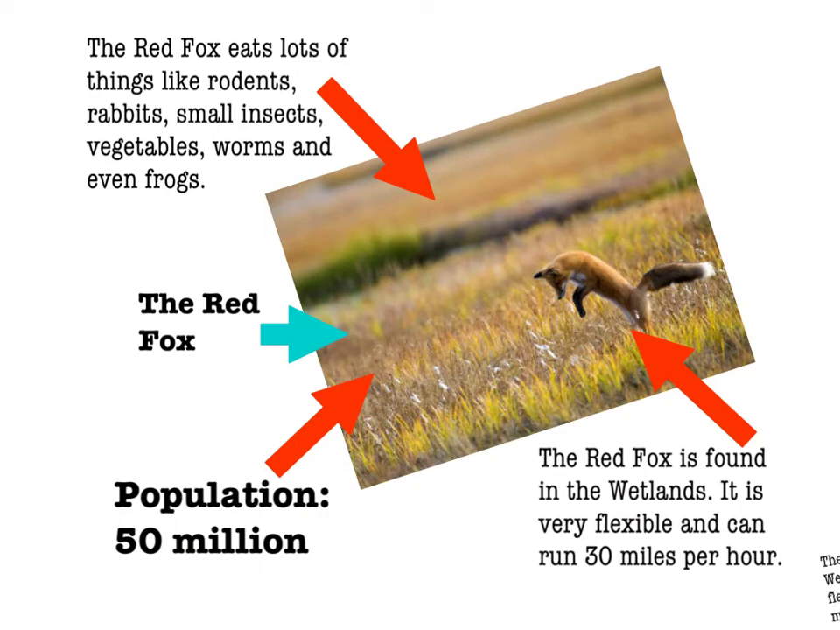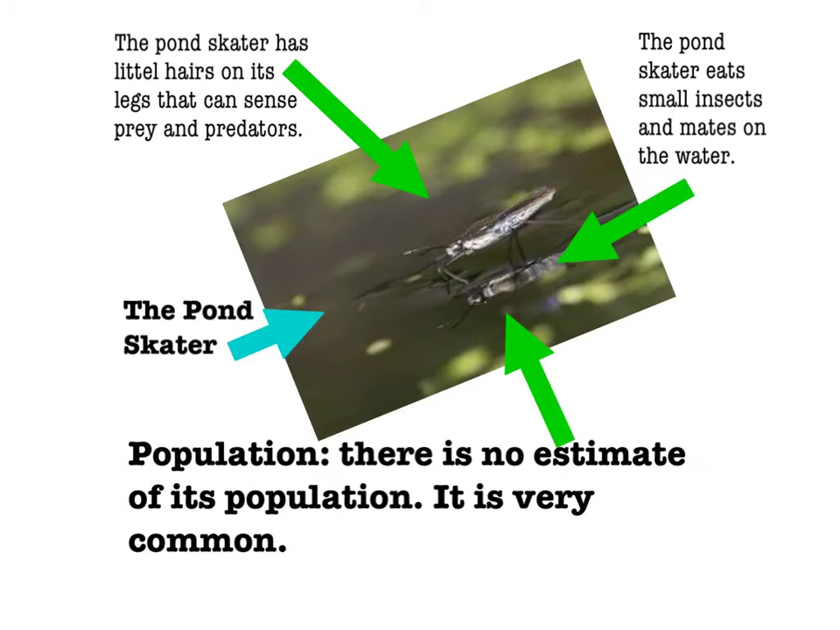The red fox has a special adaptation for survival. It is very flexible and can run up to 30 miles per hour to catch its prey. Estimated population: 50 million.